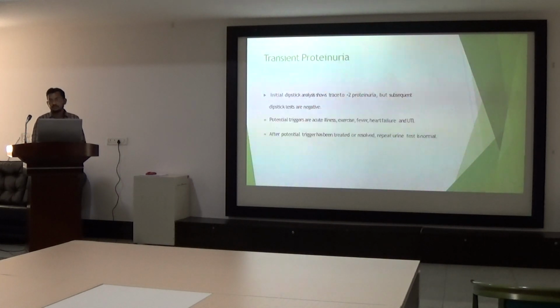So how long will you wait? The point is till the illness resolves, even if it is 5 days of fever. Okay, repeat the test after 5 days, 2 weeks, 1 month. Actually, the guidelines suggest that if the patient has +1 or trace proteinuria, you have to repeat at least 2 dipsticks within 6 months. 2 out of 3 should be positive or negative. That will differentiate. Only 1 positive is not suggestive of persistent proteinuria. You have to repeat at least 2 out of 3 within the 6 months. That will suggest persistent proteinuria or not, whether to go for further workup or not.